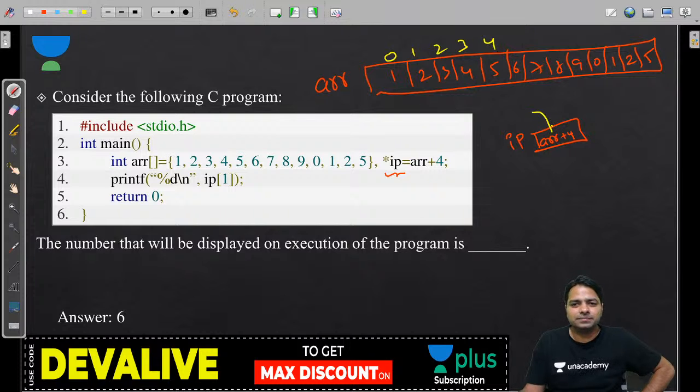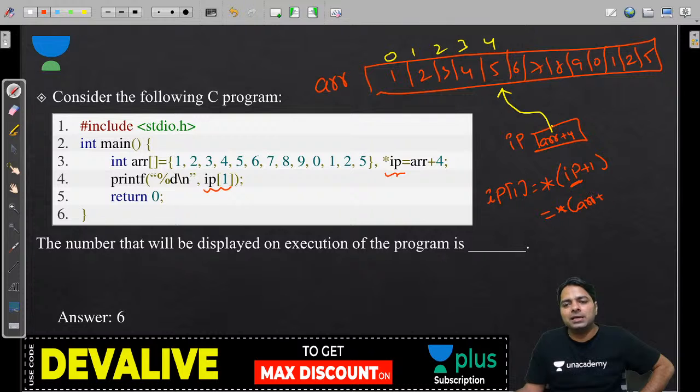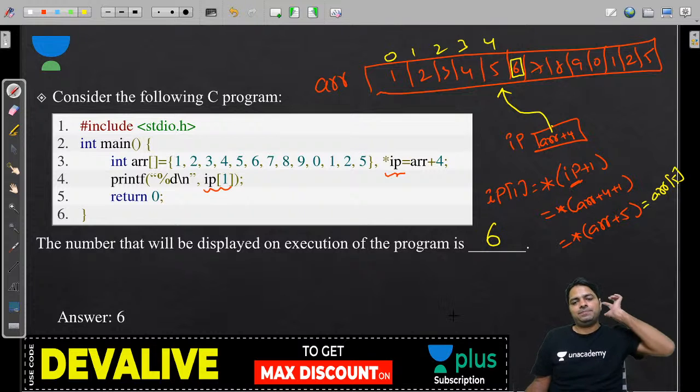Now it's trying to print something different. It's trying to print IP of 1. Guys, IP of 1 is actually same as star of IP plus 1. It means star of IP is already having ARR plus 4. So indirectly you are saying star of ARR plus 5. That's going to be ARR 5. That value is the 6. So the output is going to be 6, guys.